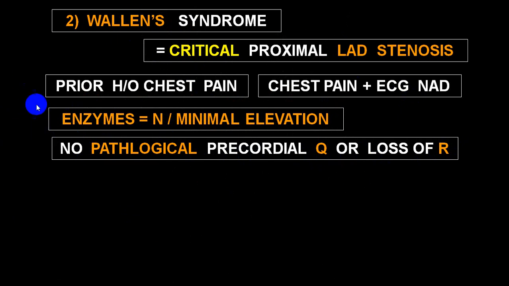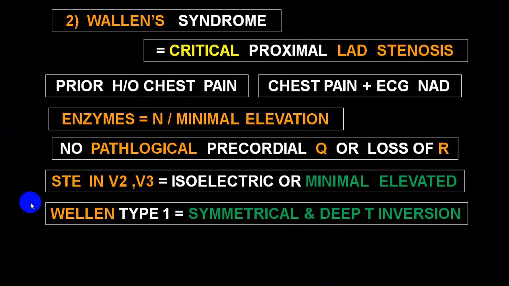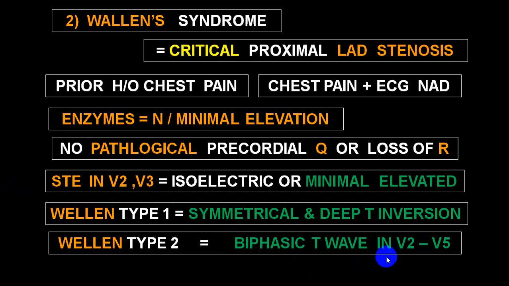Usually this will be neglected, but if you see ST elevation in V2 and V3, sometimes it is isoelectric or there is a minimal elevation. But if there is symmetrical inversion, or a deep T wave inversion, or a biphasic T wave, in V2, V3, or it may extend even up to V3, V4, V5.